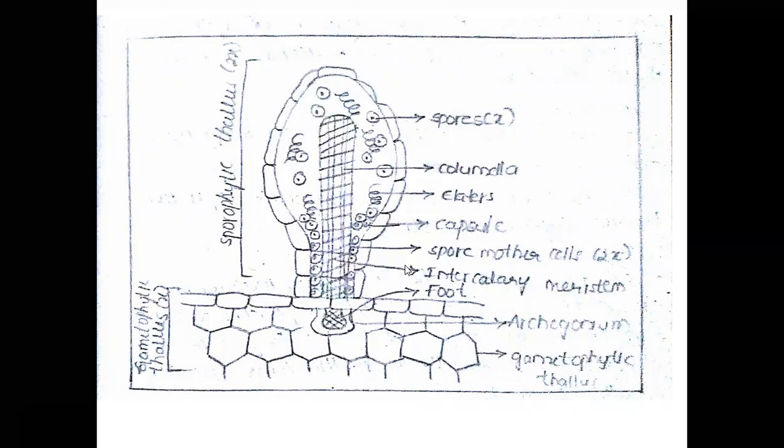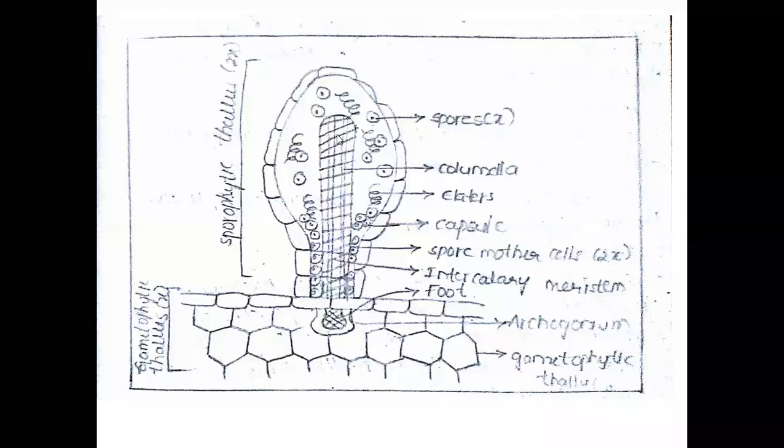Generally, in all types of sporophyte, the seta is present above the foot. But here, the intercalary meristem is present above the foot. From these intercalary meristem tissues, the capsule is developed. The capsule is a club-shaped structure. The intercalary meristem tissues participate in division and develop into spore mother cells and columella.